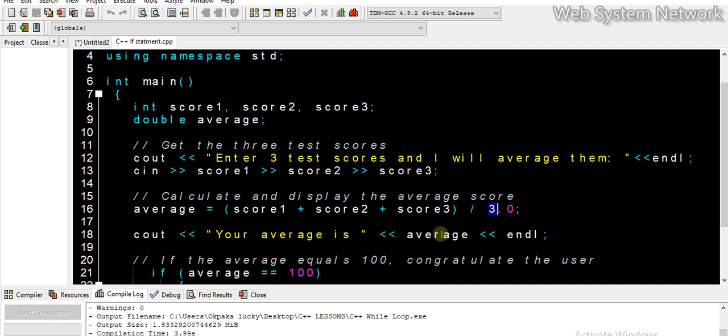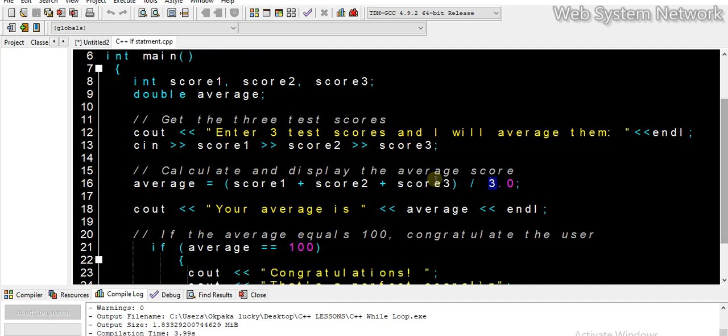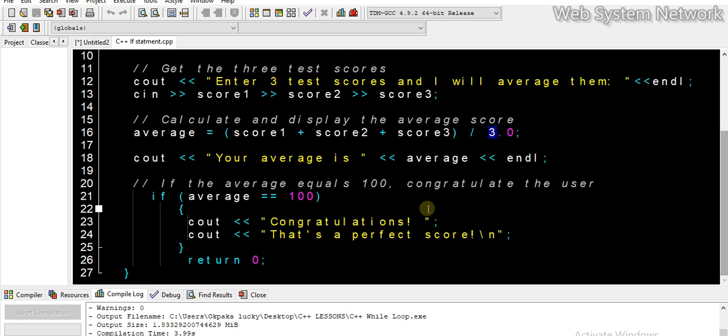Now, if the average is 10, we'll display, your average is 10. But what happens if the average is 100? We're told that if the average equals 100, we want to congratulate the user for a good performance. So here, this is where the if statement comes in.